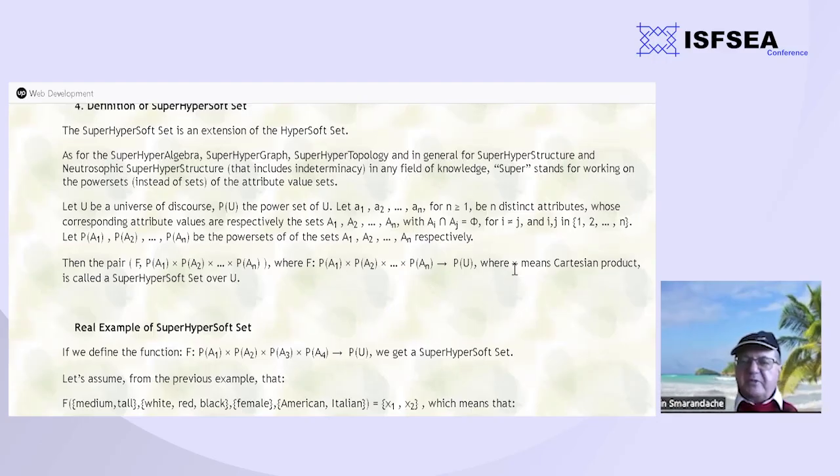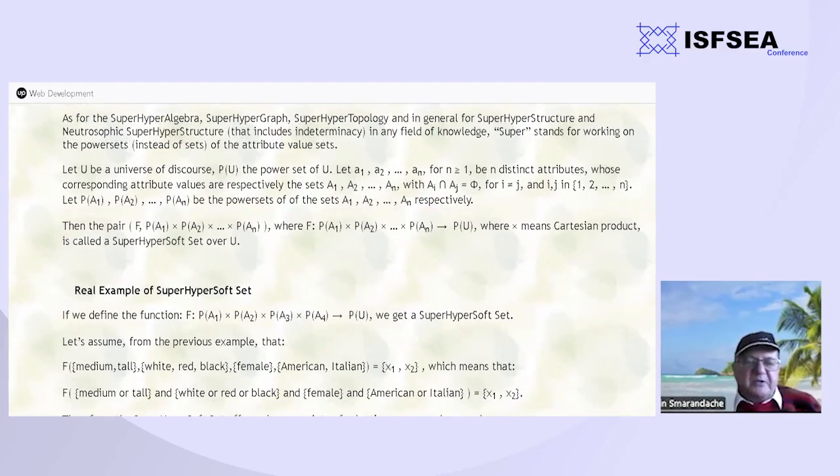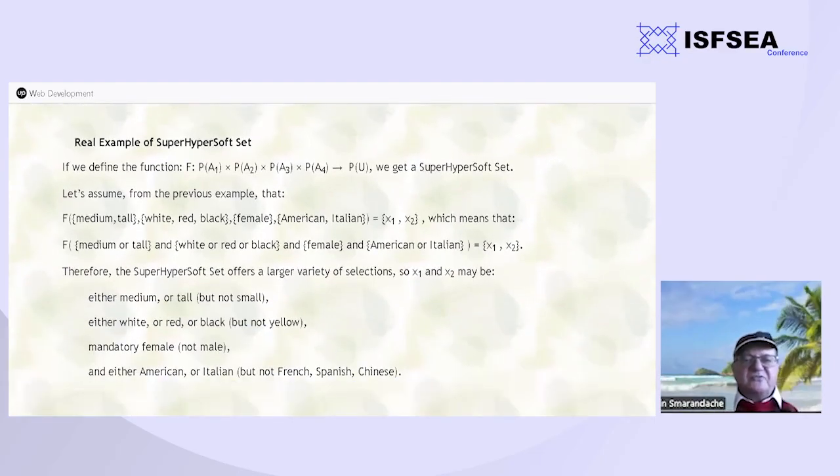So this multiplication means here Cartesian product. So let's see a real example, because all these new types of subsets resulted from our everyday life and are caused by indeterminacy and not clear information that we have to deal with in our everyday life.